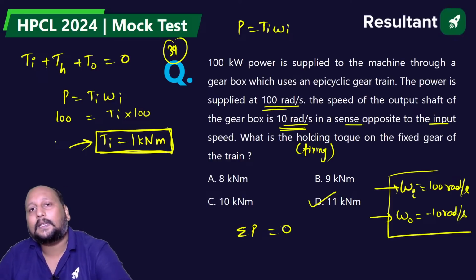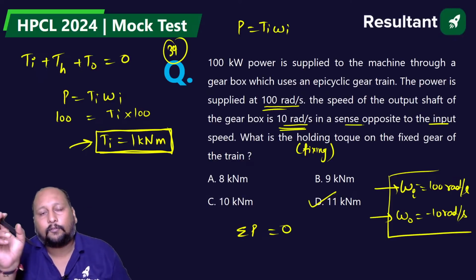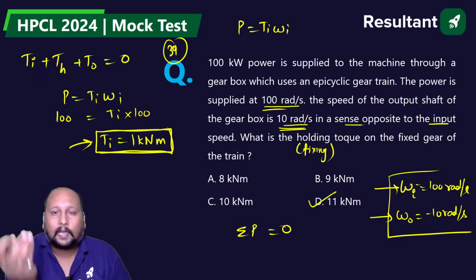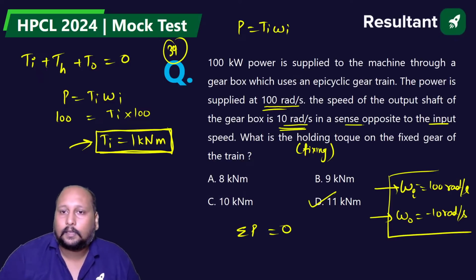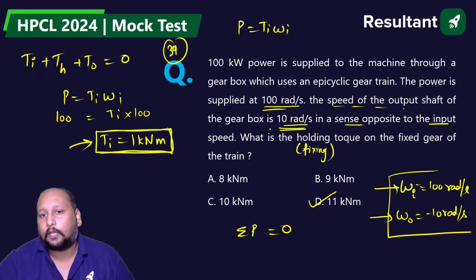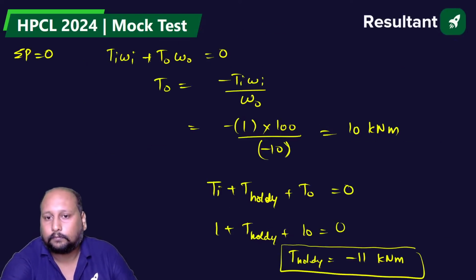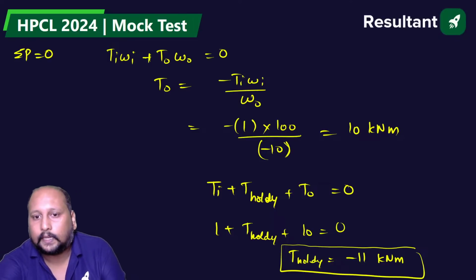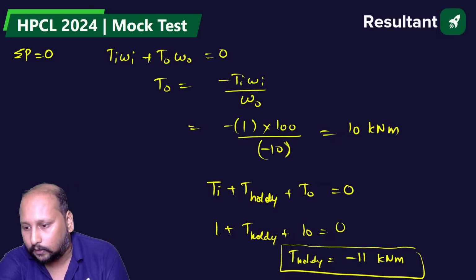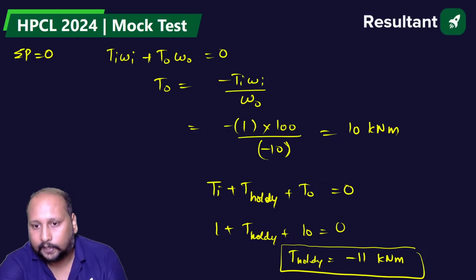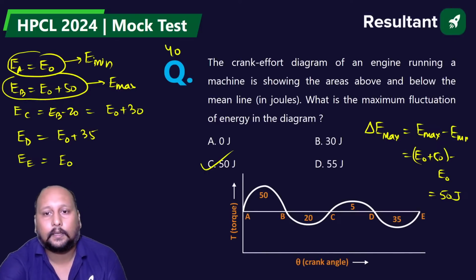Opposite sense is basically being used for the concept of angular velocity, right? We have taken that. They said that the speed of the output shaft is in the opposite sense of the input shaft. That means if omega I is 100, omega O will be minus 10. Clear? Understood? Okay, done. I think you have taken it as minus and you are getting 9, which is incorrect. Okay, fine. Chalo, next. This is done.